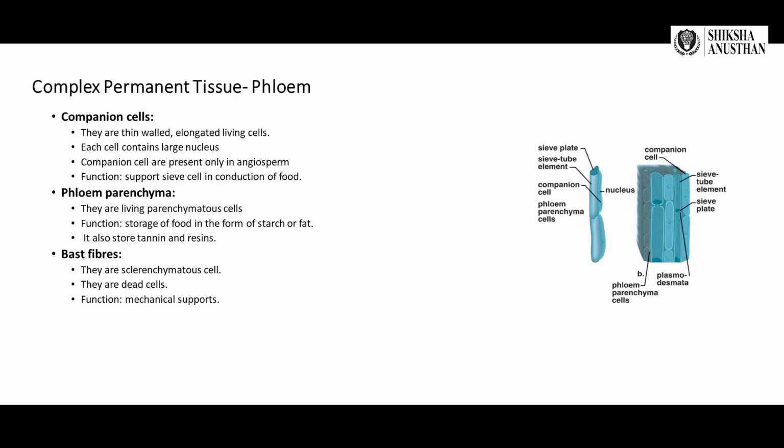Then phloem parenchyma. They are living parenchymatous cells. They help in storage of food in the form of starch or fat. They also store tannin and resins. Then bast fibers. They are sclerenchymatous cells. They are dead cells, and they provide mechanical support.